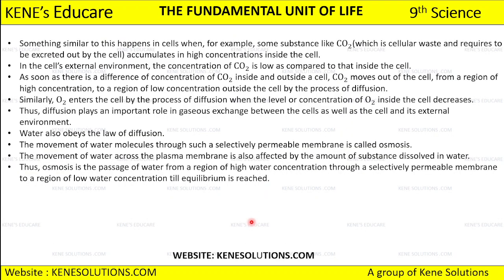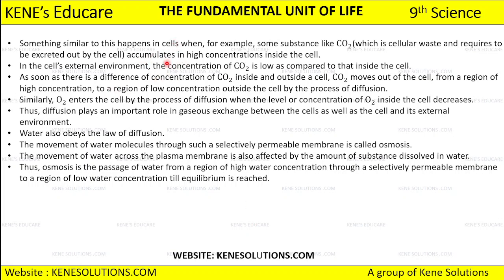After that, we saw that a substance like carbon dioxide is the cellular waste that we have, and since it is a cellular waste, it needs to be excreted out by our cell, right? If carbon dioxide accumulates inside the cell instead of going outside the cell, then what will happen? The external environment of the cell, the outside environment, will have a lower concentration of carbon dioxide, right? So as I told you, there is a spontaneous movement from a region of higher concentration to a region of lower concentration.